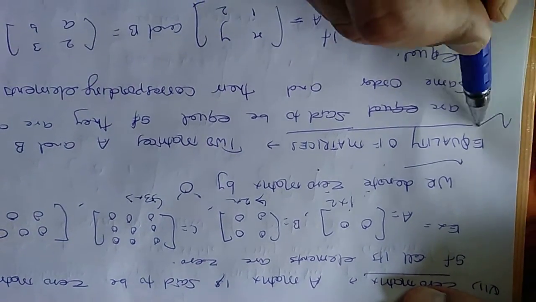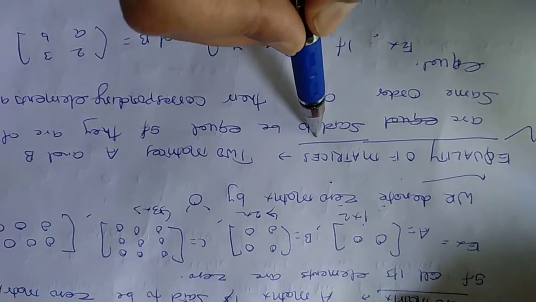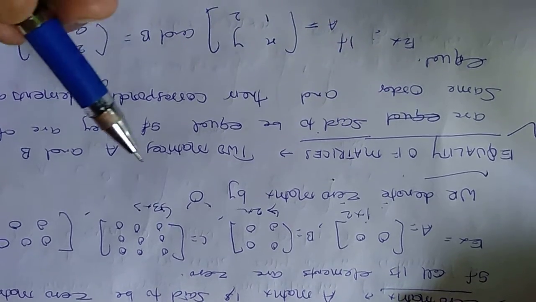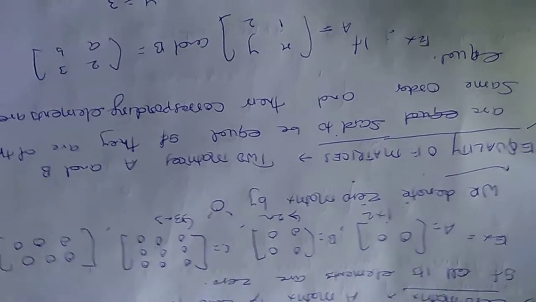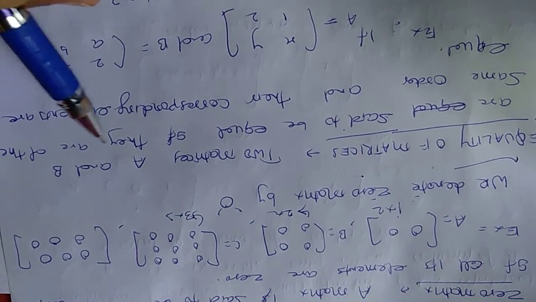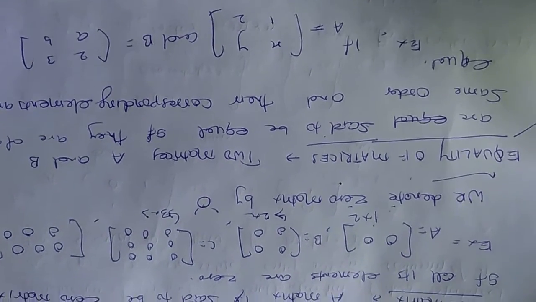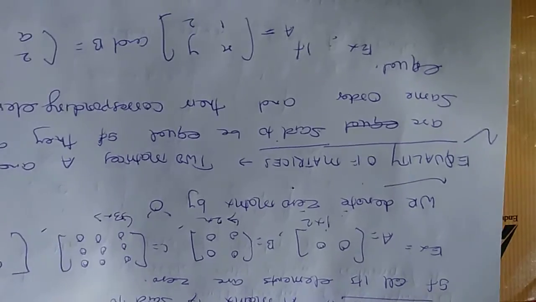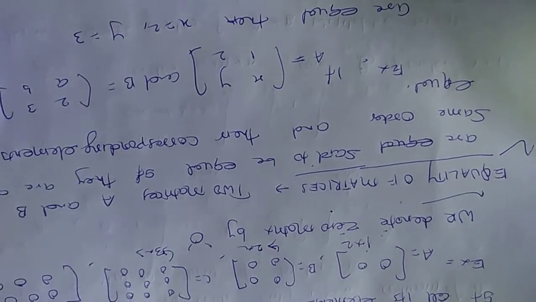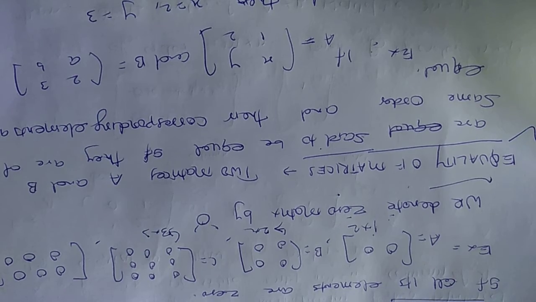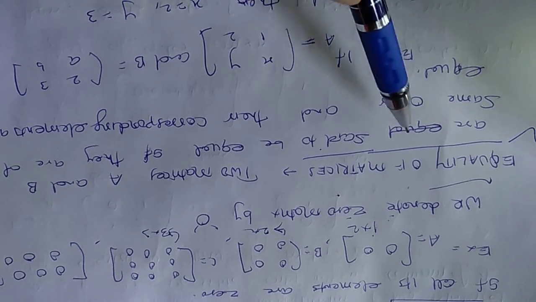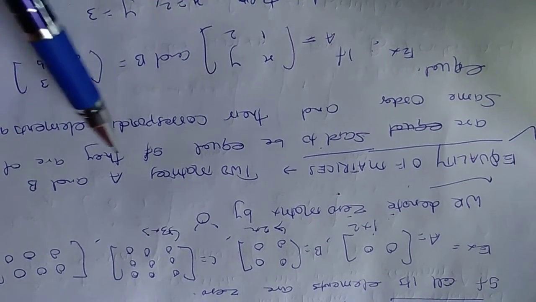And now it's time to know about equality of matrices. What is equality of matrices? When we are able to add given two matrices, when we are able to get the difference of two matrices, and when we are able to find the product of two matrices. It is very important to know. We will study this in operations of matrices. Now it's time to know about equality of matrices.